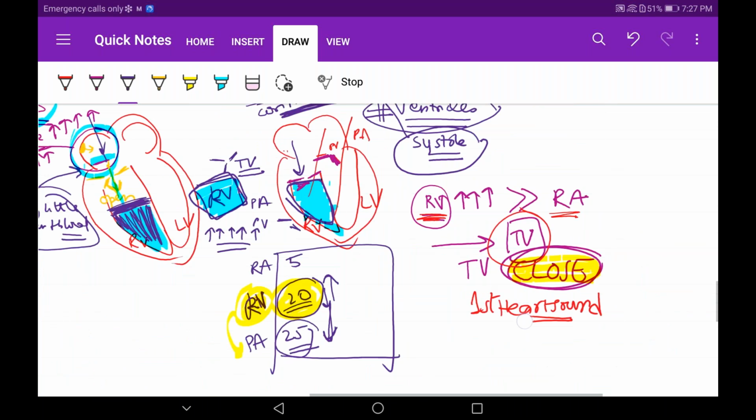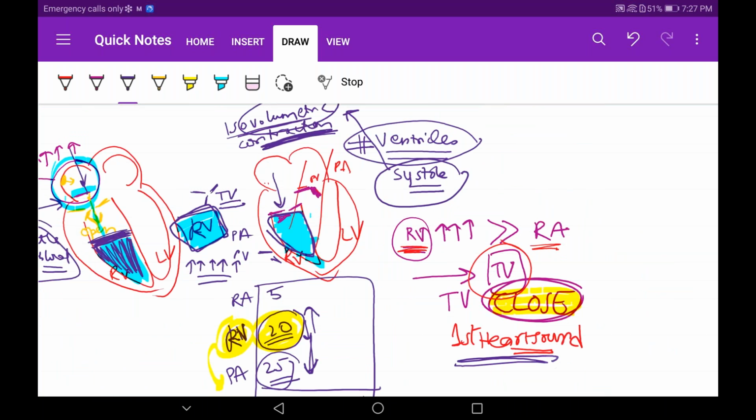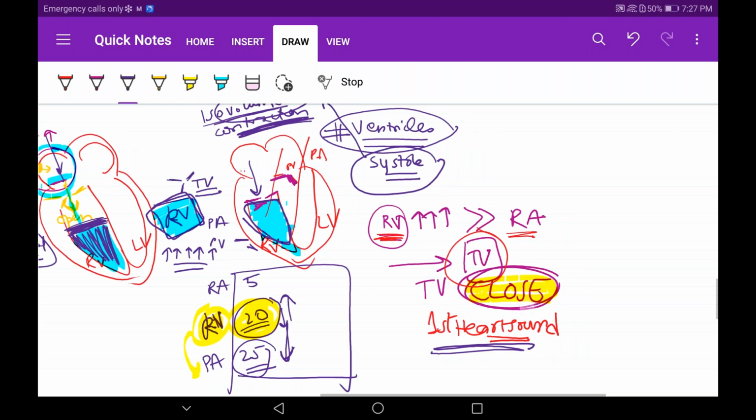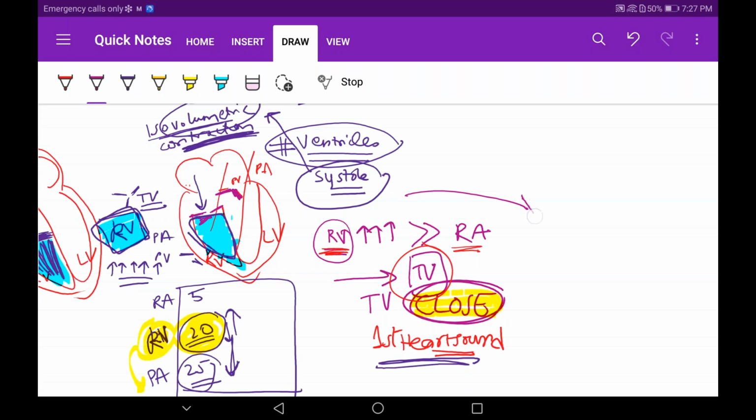Please put in the chat box if you have any doubt. Understand the first heart sound, understand the isovolumetric contraction, why it is called that, how it is occurring, why it is a closed chamber. Understood? Any doubts, put in the chat box. I'll be moving to the next phase, next stage or event. No doubts as of now. Okay, cool. If there is any doubt, just let me know. Next stage, everyone.